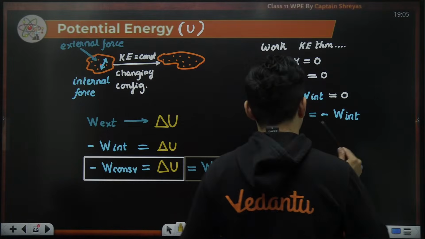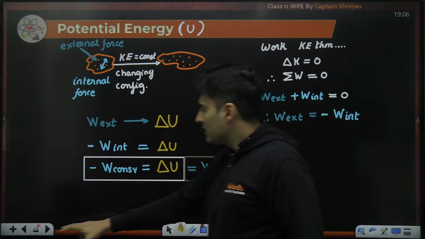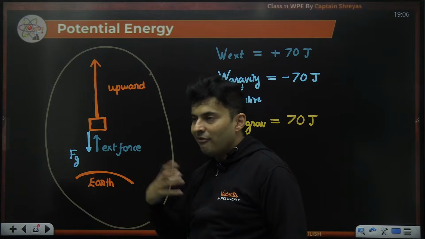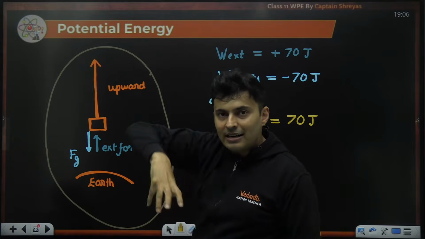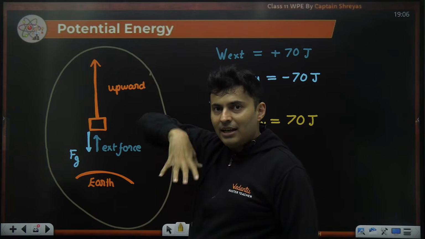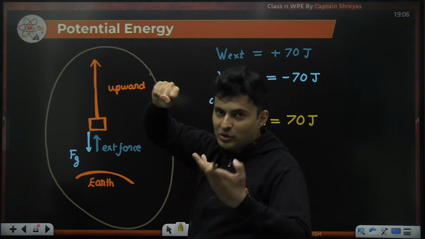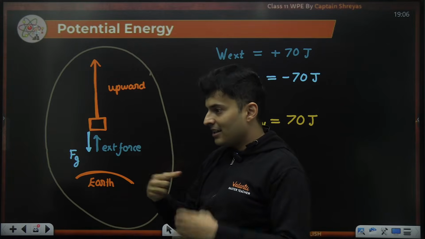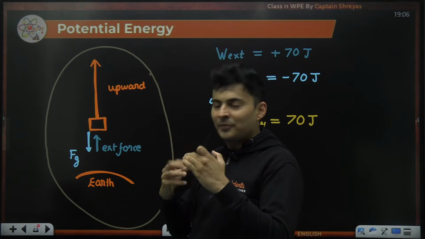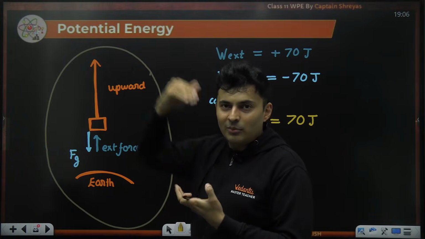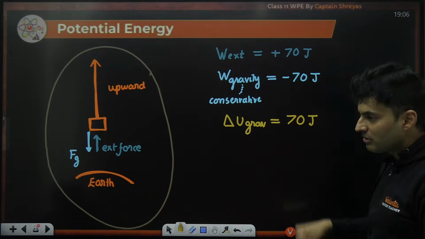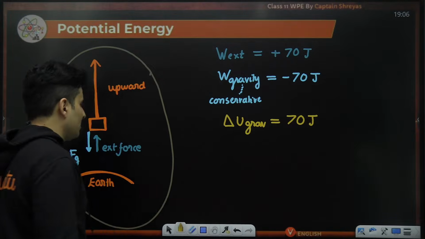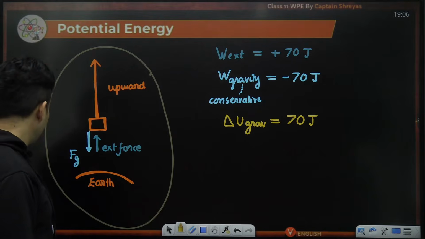Yes. Great. So as you can see over here, I pushed this, it went up. If I did some 100 joules of work, gravity is doing negative 100. And when it is doing that negative 100, we should not be worried. It's a faithful friend, a conservative force. So it is storing that in the piggy bank. It is storing it in the tank, right? It is storing it in the potential energy form. So extra 100 joules will be there. So the same thing, you can do it for any other force or any other potential energy. Cool. Did you get this concept?